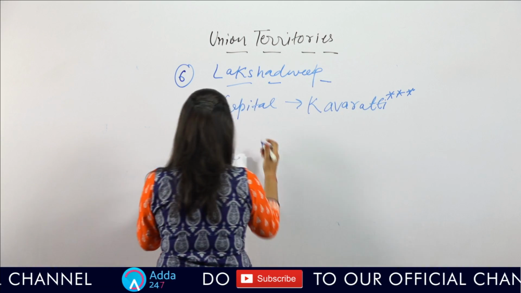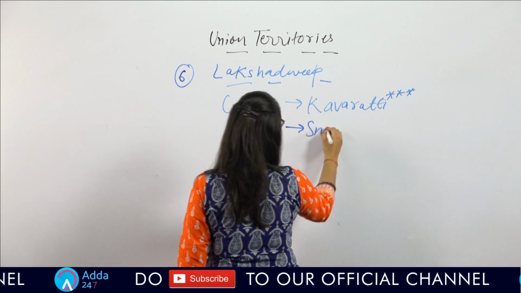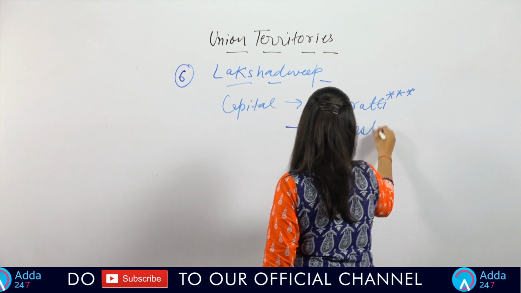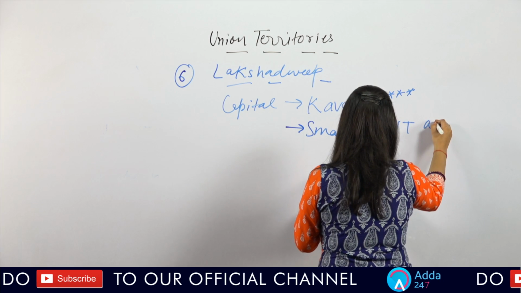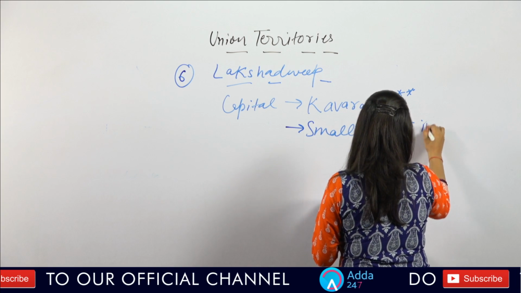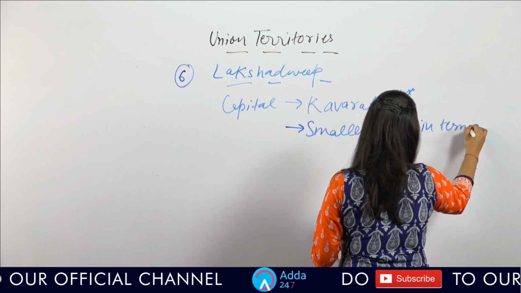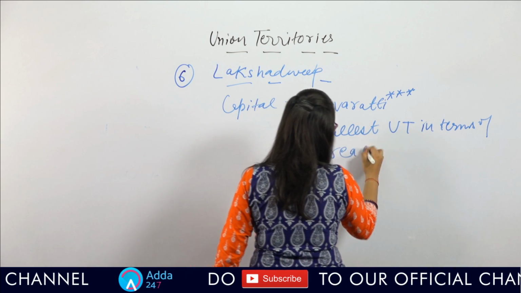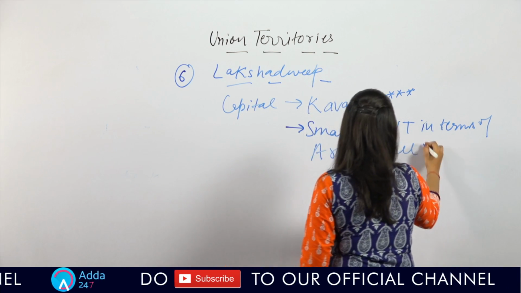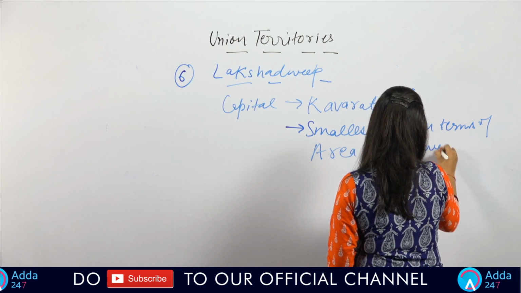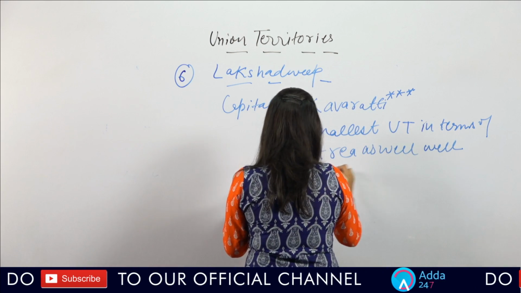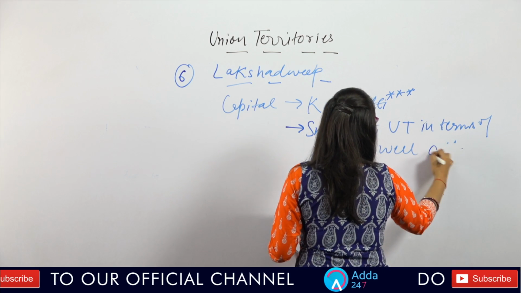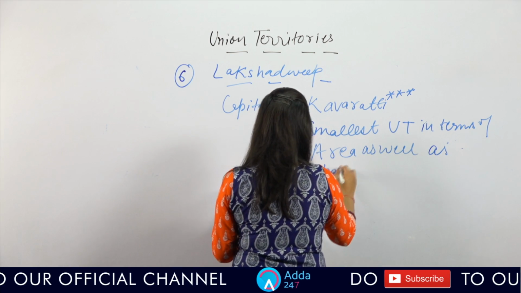If I talk about this UT, this UT is the smallest UT in terms of area as well as population.